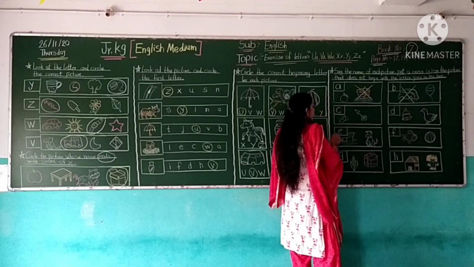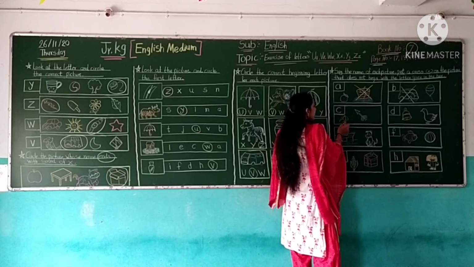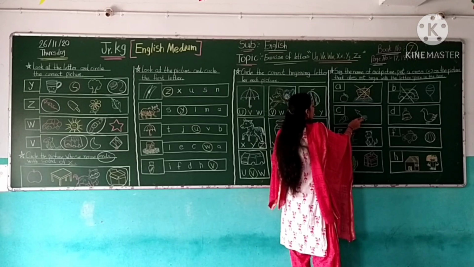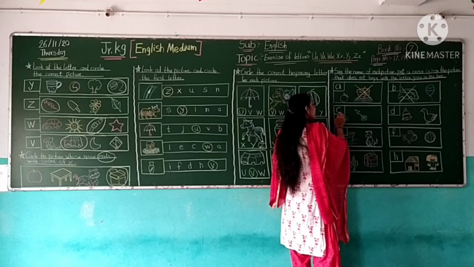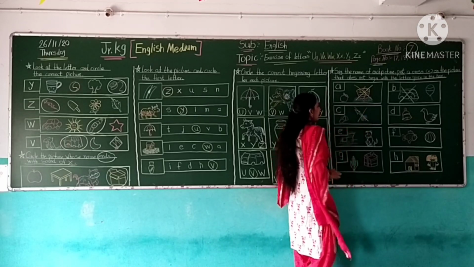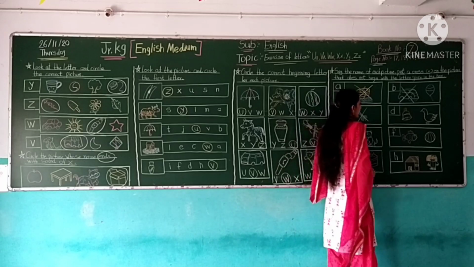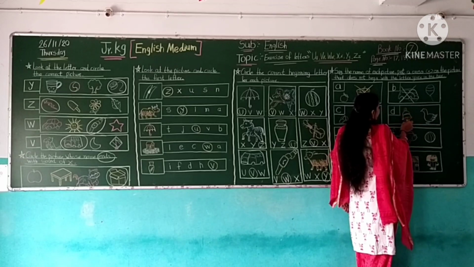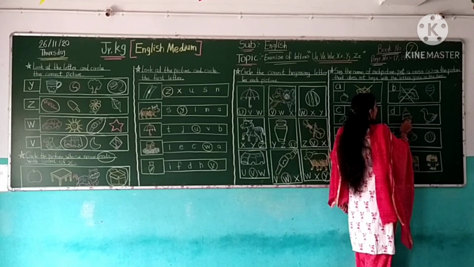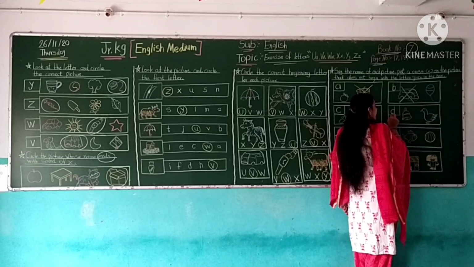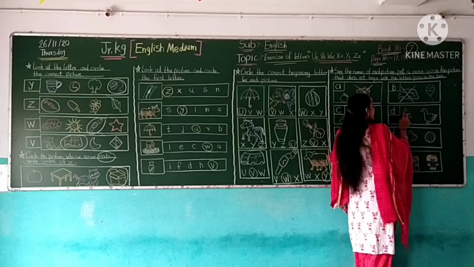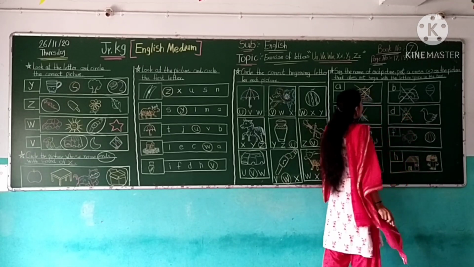Our next is letter C. This is C for cap. And this picture is arrow. Arrow does not start with the letter C. So cross here. Now the next letter is letter D. This is letter D. This picture is bell. Bell does not belong to letter D. This picture is duck. Duck starts with the letter D. So cross the picture bell.